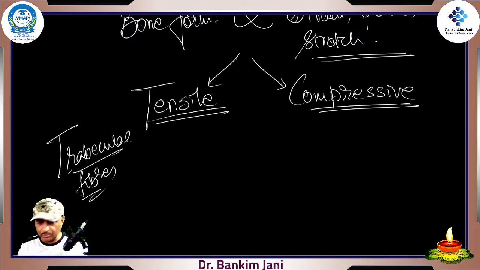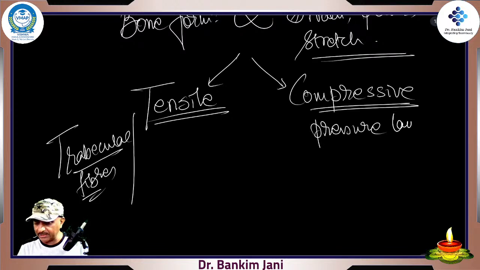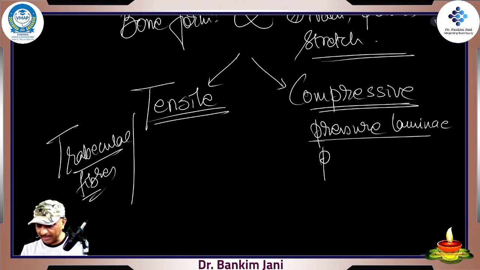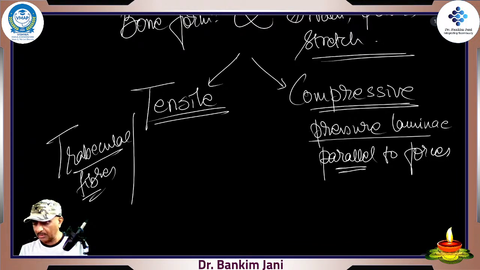Now these two types of pressures. For the compressive forces, these are called the pressure fibers or pressure lamina. Lamina means sheath. So these are arranged parallel to the forces. When the direction in which the compression is exerted, the direction of fibers is parallel.